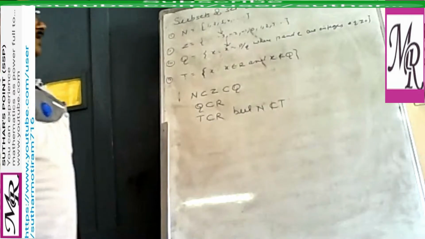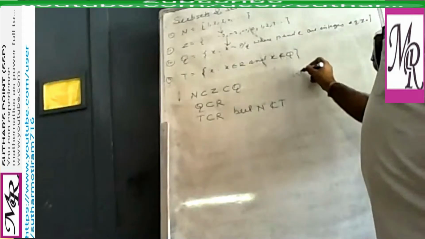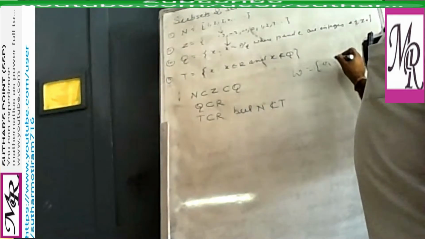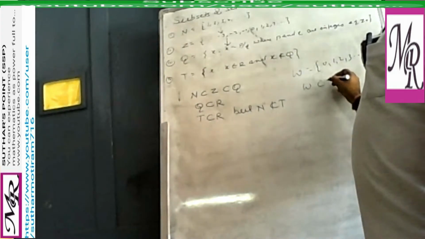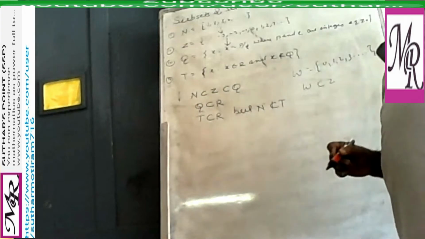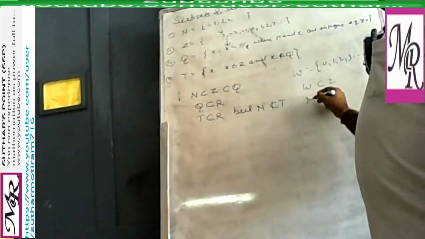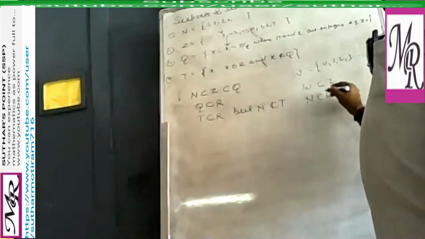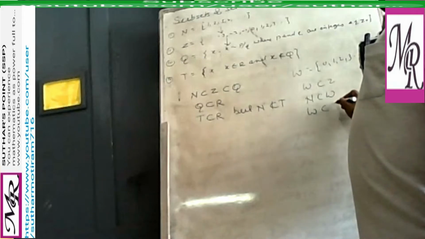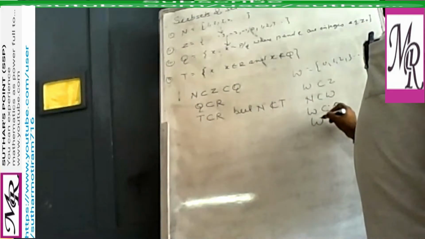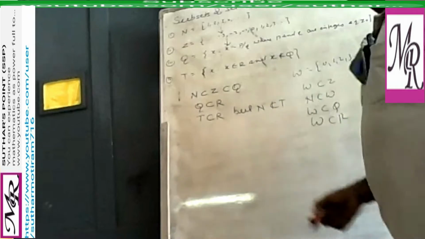Similarly, we are not writing here whole numbers. You may also consider the whole numbers 0, 1, 2, 3 up to infinity. And you know that all whole numbers are also a subset of Z. Or natural numbers are also a subset of whole numbers. Or whole numbers are also a subset of Q. Or whole numbers are also a subset of R. So different types of subsets you have to write.